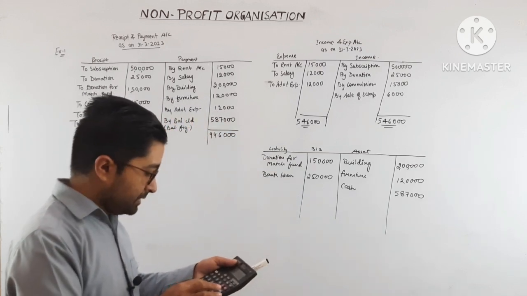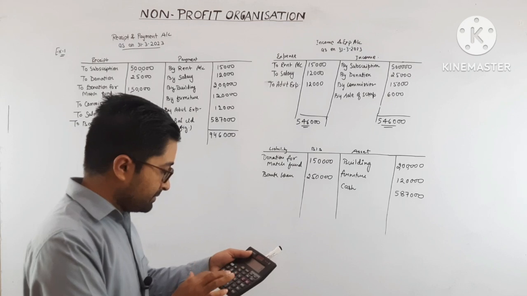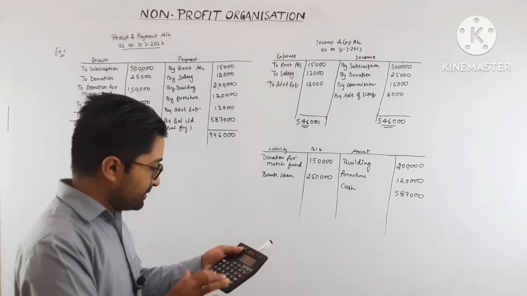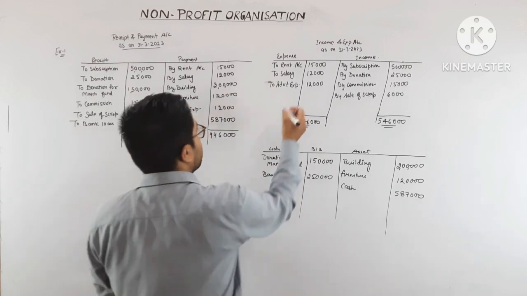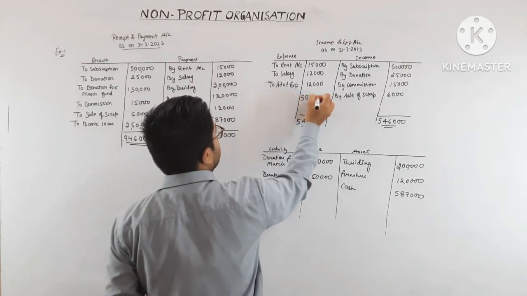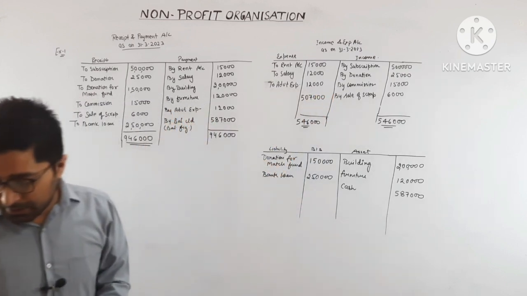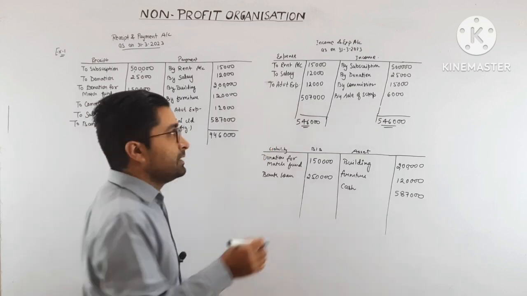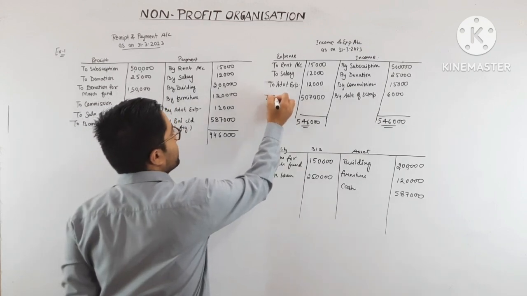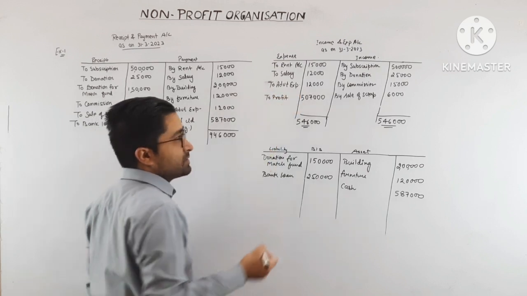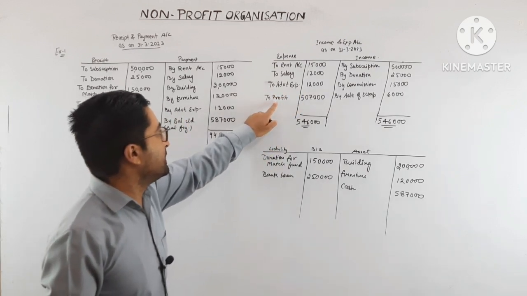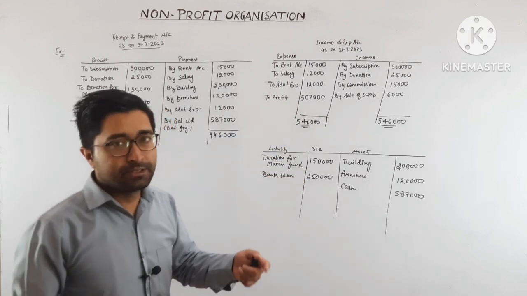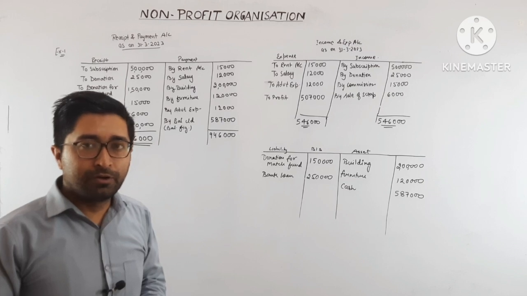Now minus 15,000, minus 12,000, minus 12,000, giving 507,000. Now remember one thing: in the profit and loss account in class 11th, we write it here as to profit, and this profit is transferred to the balance sheet, but this is a non-profit organization.